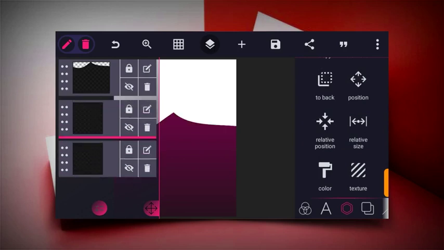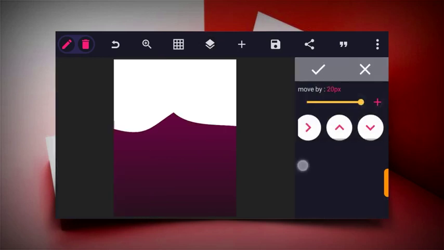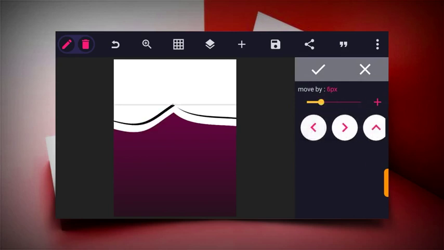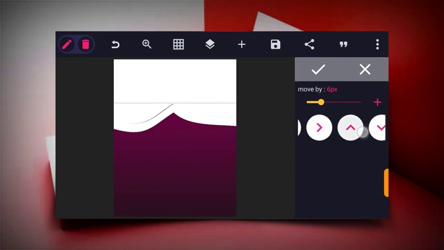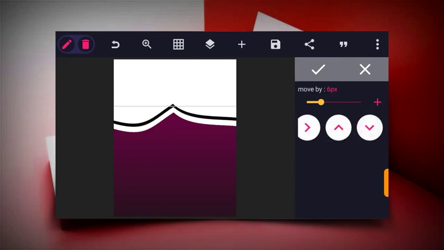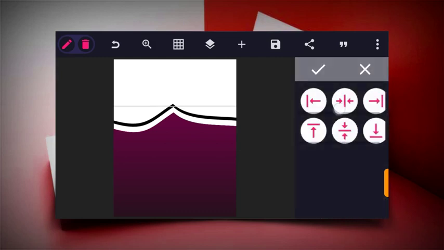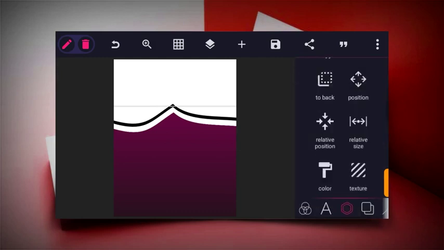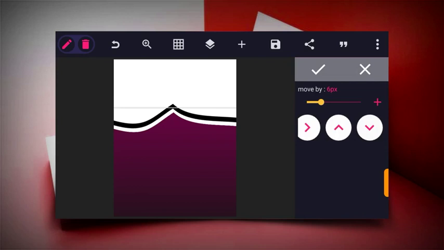Sorry. So let's reduce this. Yeah, let's reduce it this way. So make sure it's at the center. You can use the relative position to position it at the center, and then use the position to put it at the middle.